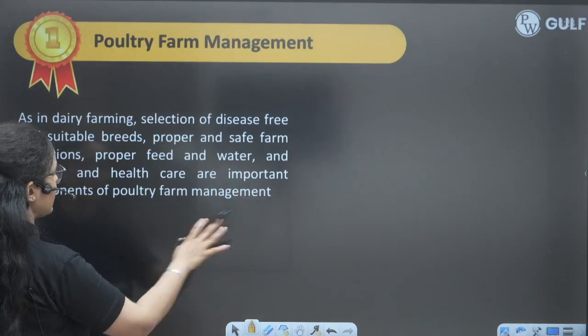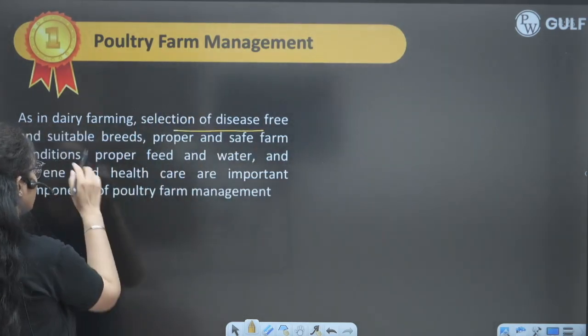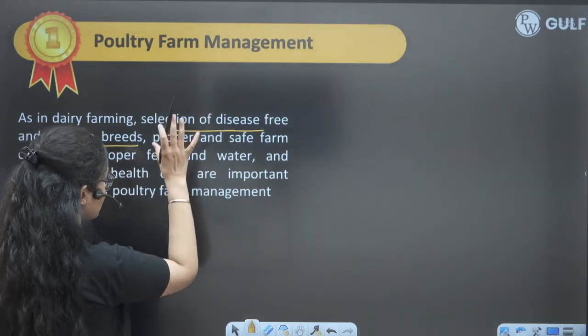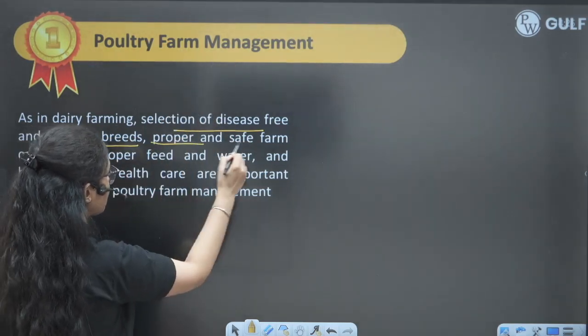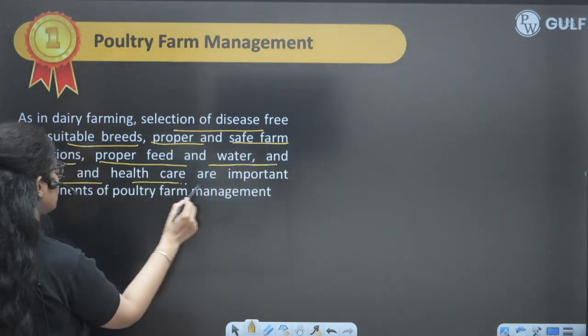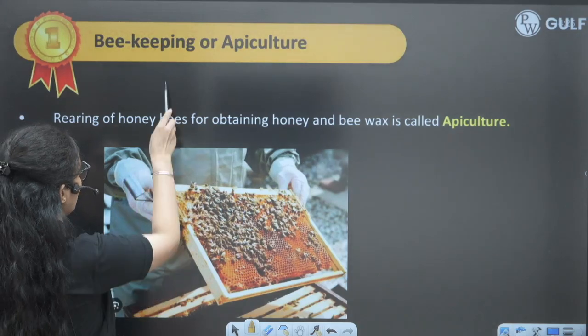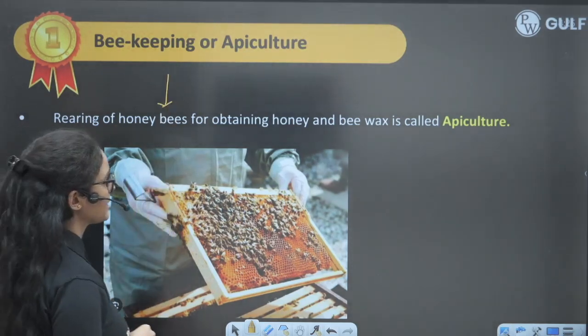And then again, how to do the poultry farm management, they also require the disease free environment, suitable breeds. Suitable means proper superior breeds, proper safe farm condition, proper feeding habit, water, hygiene, healthcare, vaccination, everything is important for them. Now we are just going to start with the honeybee.